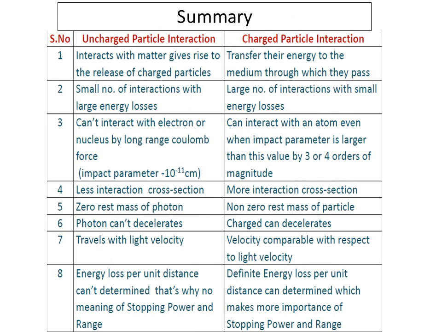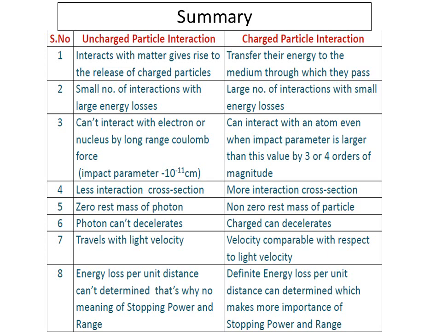So uncharged particle interaction and charged particle interaction. The uncharged particle interaction interacts with the matter and gives rise to the release of charged particles, whereas the charged particles will transfer their energy to the medium through which they pass.